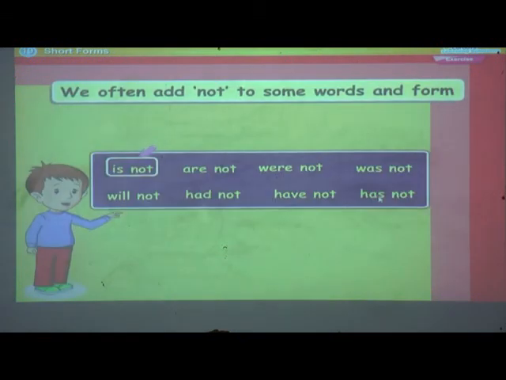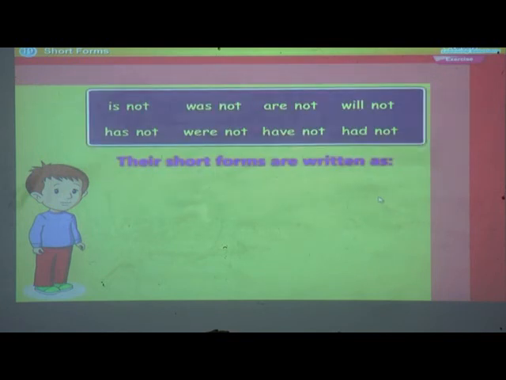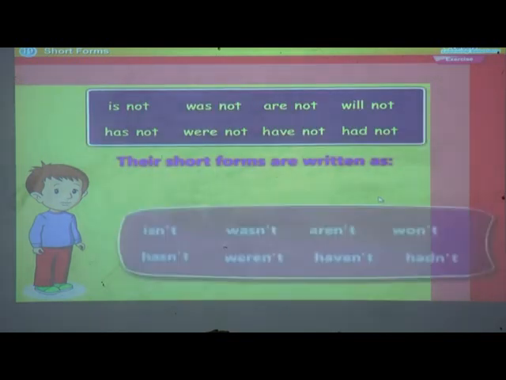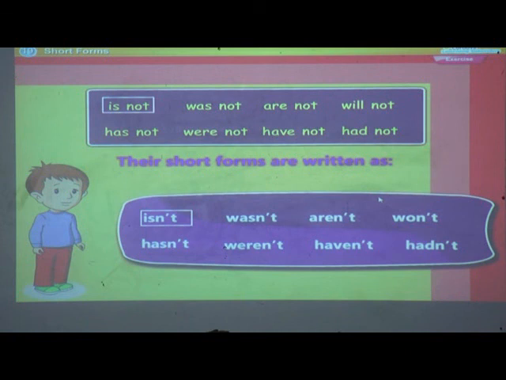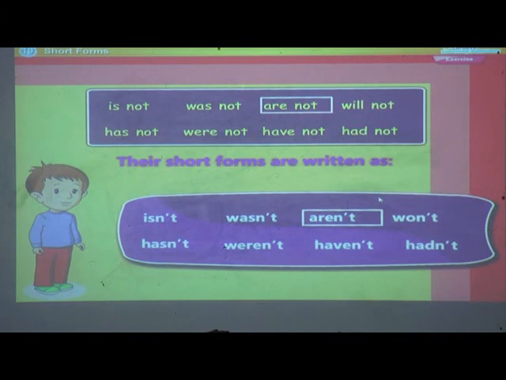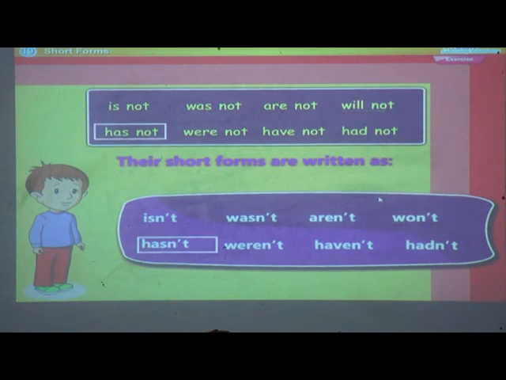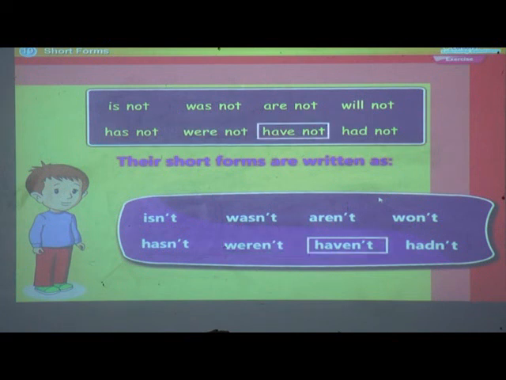Their short forms are written as: is not, isn't; was not, wasn't; are not, aren't; will not, won't; has not, hasn't; were not, weren't; have not, haven't; had not, hadn't.